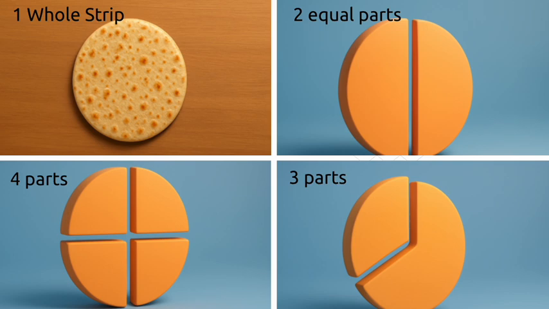1 whole strip is equal to full roti. 2 equal parts is equal to halves. 4 parts is equal to quarters. 3 parts is equal to thirds.